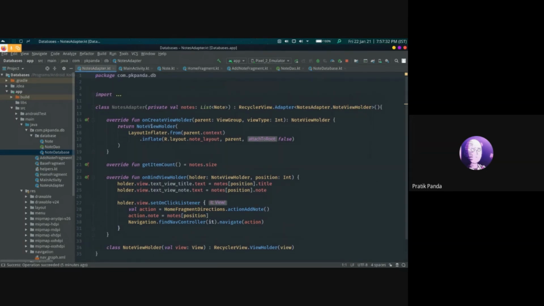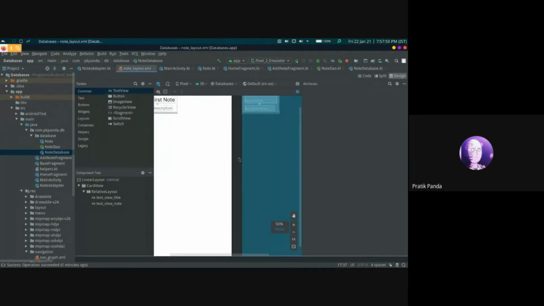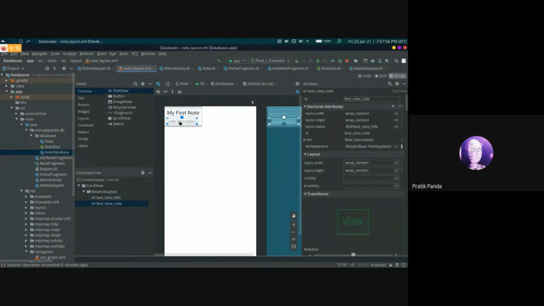The first method is the onCreateViewHolder. It defines what happens when the recycler view is created. So here we define the layout to be inflated. The layout we inflate is a card view that contains the title and the node description.